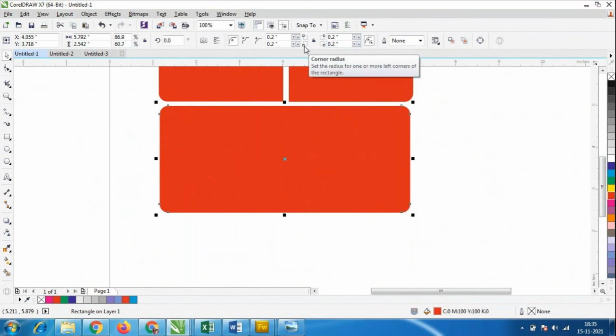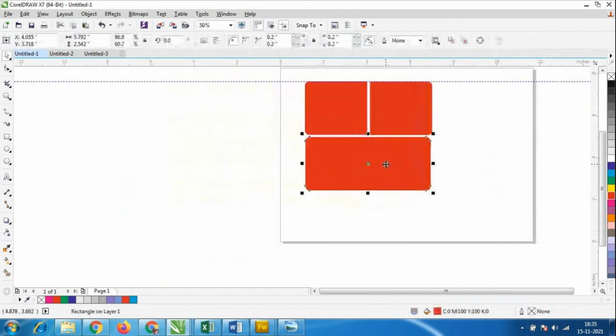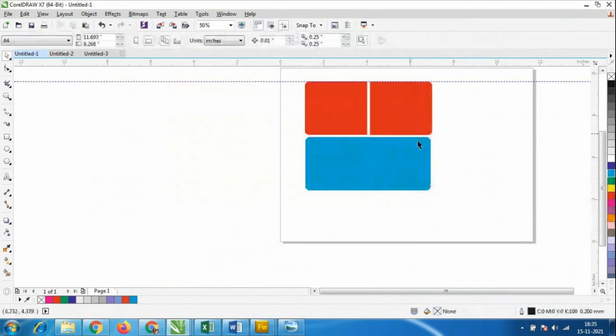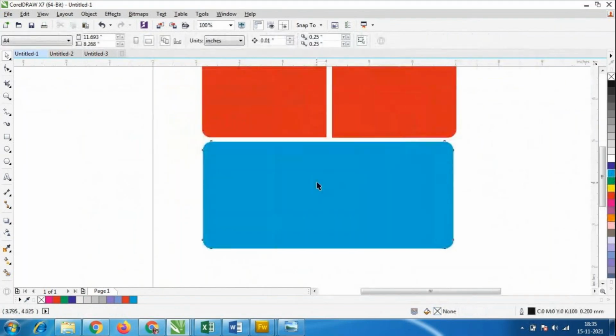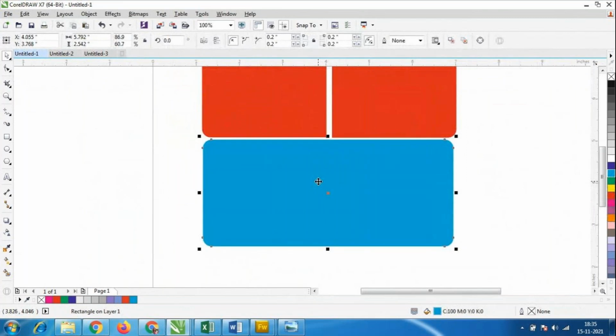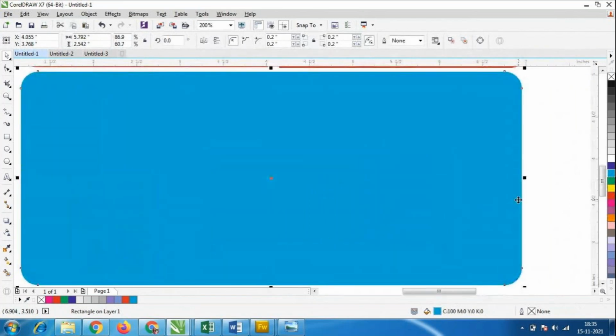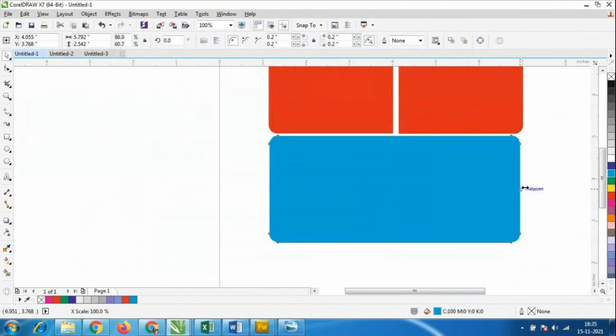I'll give it to the one which has the blue color. The space is a little less. And check here the height and width of this, which should be the same.